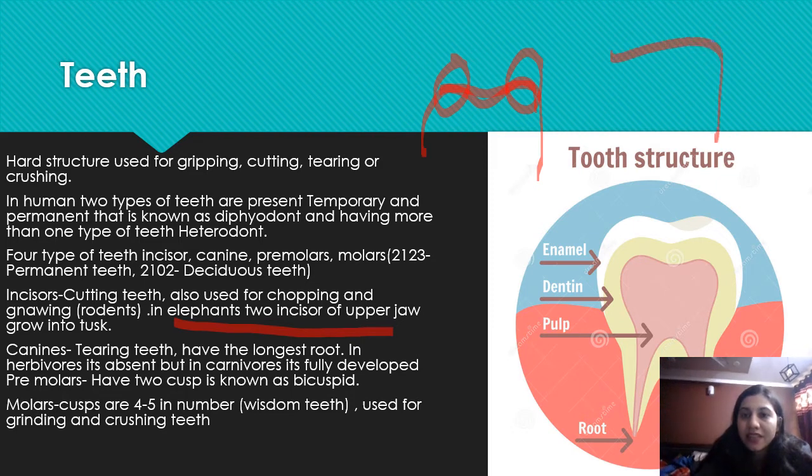If the tooth is like this, there is no cusp. Okay, so that is cusp, bicuspid. Now the last one is molars. Molars are generally known as wisdom teeth, and 4 to 5 cusps are present in molar teeth. Premolars and molars are both generally used for grinding and crushing.